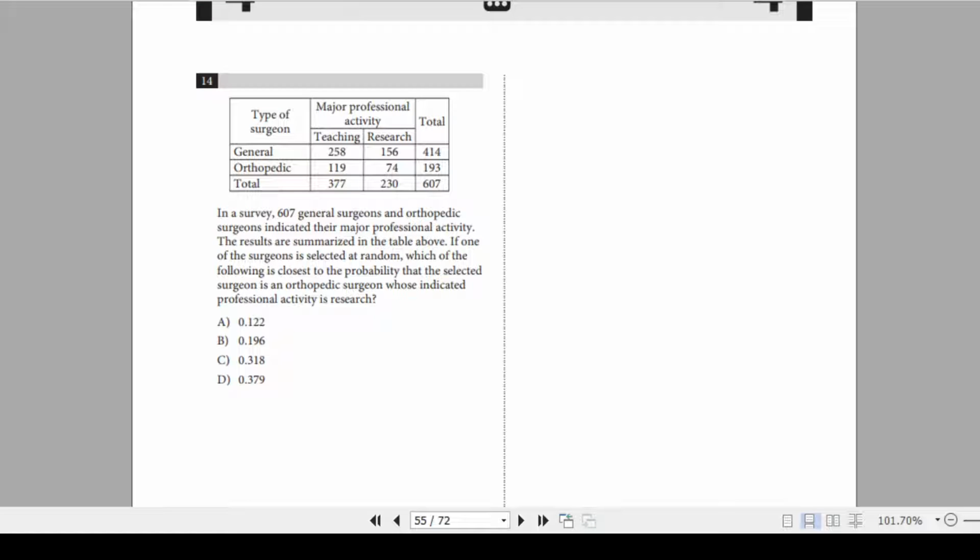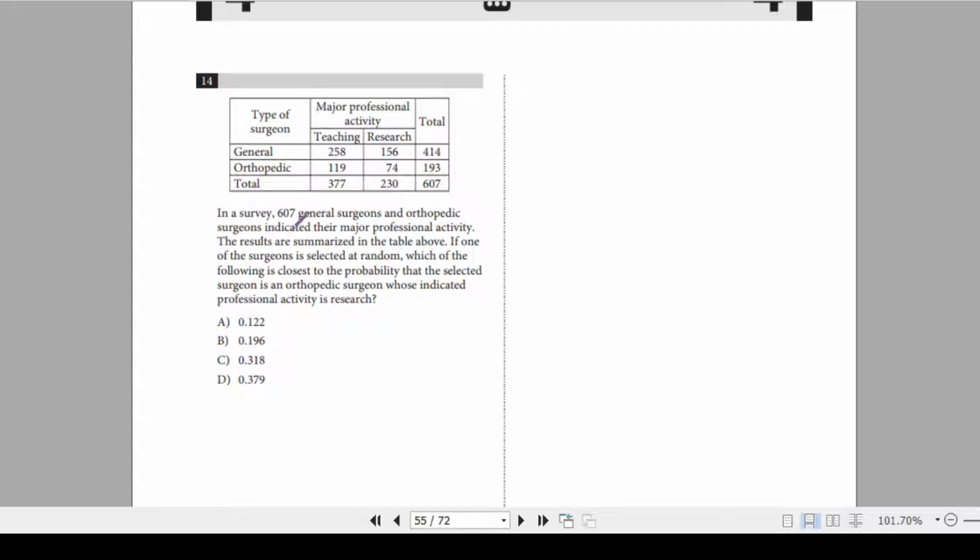Question 14. This is a table. Type of surgeon: general, orthopedic. Major professional activity: teaching, research. So some of the general surgeons teach and some research, some of the orthopedic surgeons teach and some research. These are total general surgeons, these are total orthopedic surgeons, these are total teaching surgeons, and these are total research surgeons. And this is the total number of surgeons.